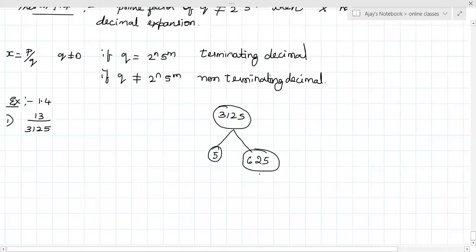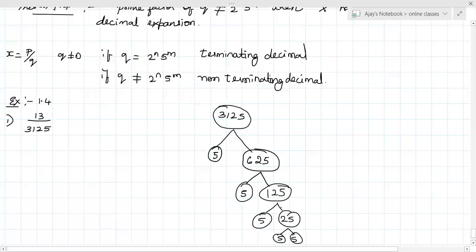Now again, 625 prime factors. Again 5 only. 5 ones are 5, 5 twos are 10, 5 fives are 25, again it is 5 into 5. So I can write 3125 as 5 into 5 into 5 into 5 into 5, right? It is 5 power 5.